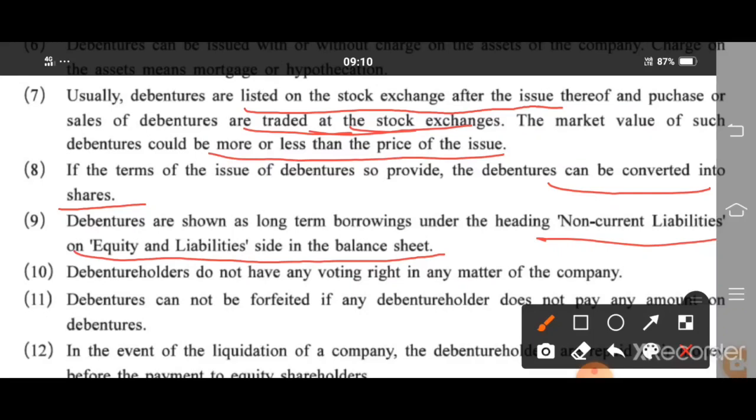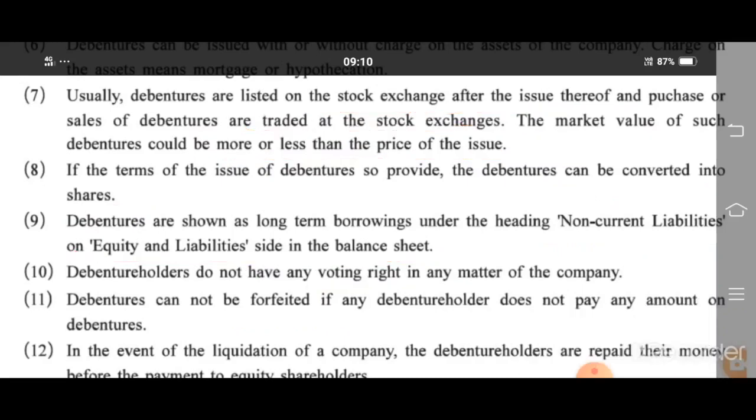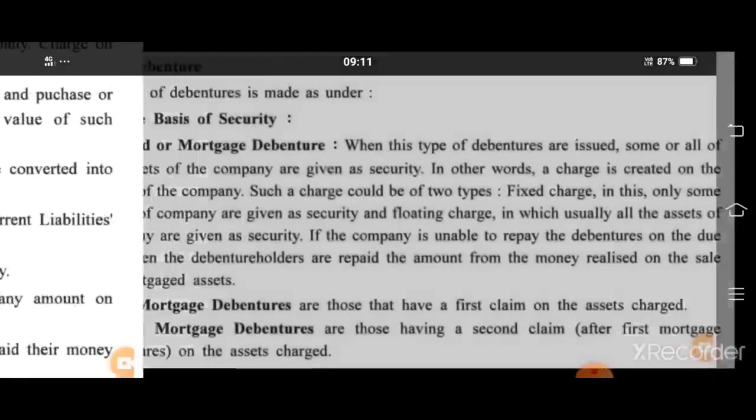Debenture holders do not have any voting right in any matter of the company because they are creditors. They are not owners of the company like shareholders. Debentures cannot be forfeited if any debenture holder does not pay any amount on debentures, because this is debt. In the event of liquidation of the company, the debenture holders are repaid their money before the payment to equity shareholders because they are treated as equal to third party liability.